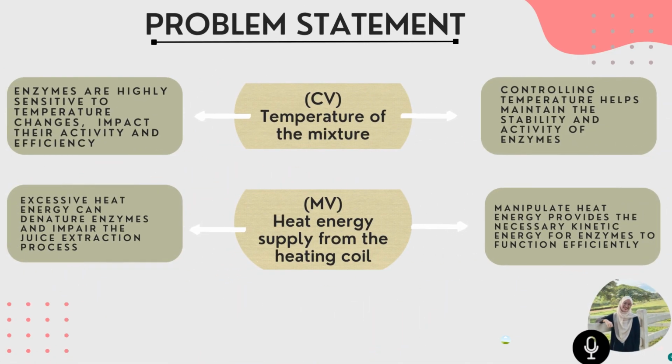Next, moving on to the problem statement, our control variable is the temperature of the mixture. Why? Because enzymes are highly sensitive to temperature changes that can impact their activity and their efficiency. Therefore, controlling temperature helps maintain the stability and activity of enzymes. Next, our manipulated variable is heat energy supply from the heating coil. Since excessive heat energy can denature enzymes and impair the juice extraction process, manipulating the heat energy provides the necessary kinetic energy for enzymes to function efficiently.